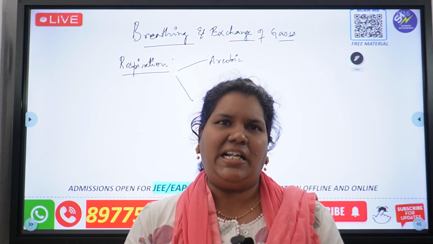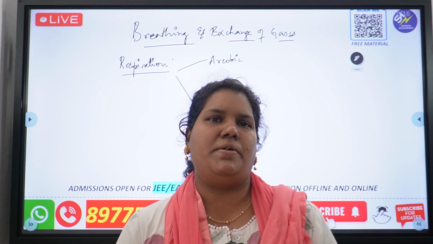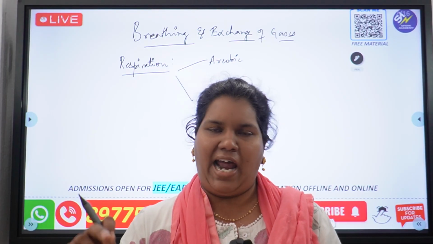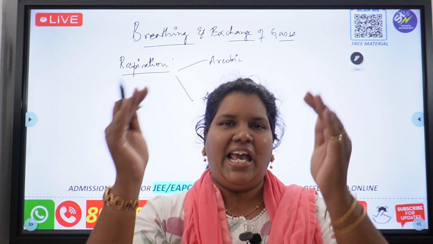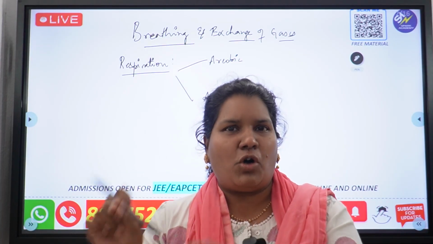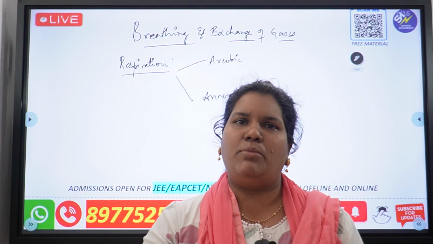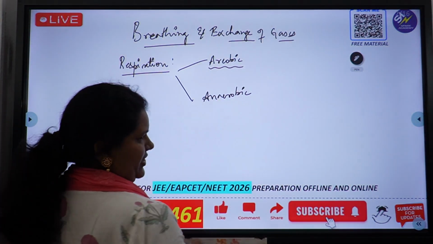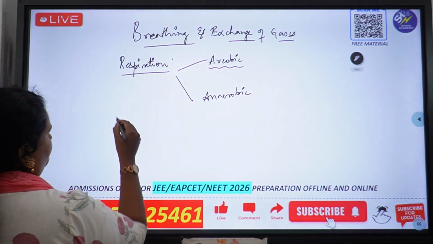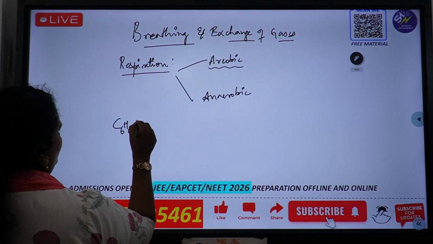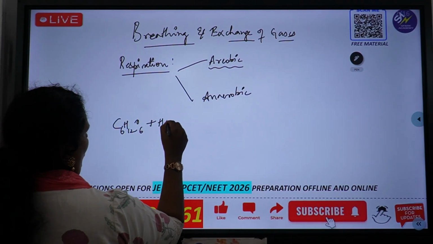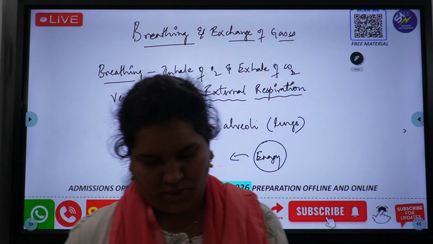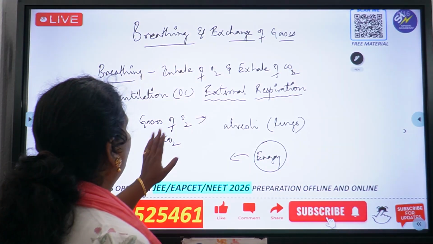Whatever we discussed till now comes under aerobic respiration. That is, the macromolecules are broken down into micromolecules, releasing energy in the presence of oxygen inside the cell. Since it happens in the presence of oxygen, we call this aerobic respiration. This is what we have learnt till now. Let's see its reaction once: C6H12O6 plus water plus oxygen giving. Okay everyone.